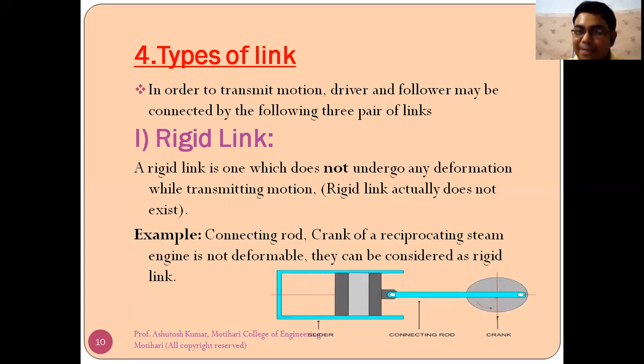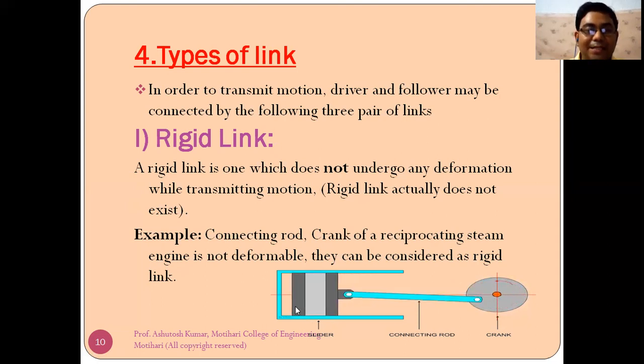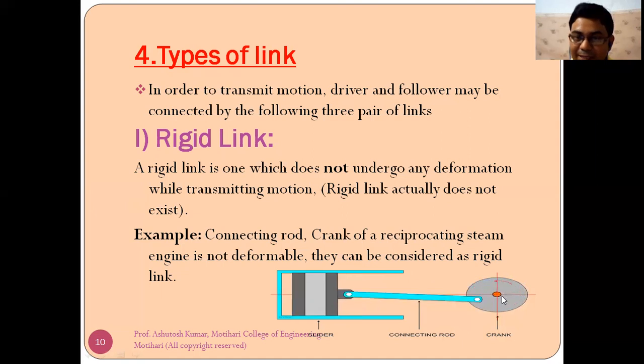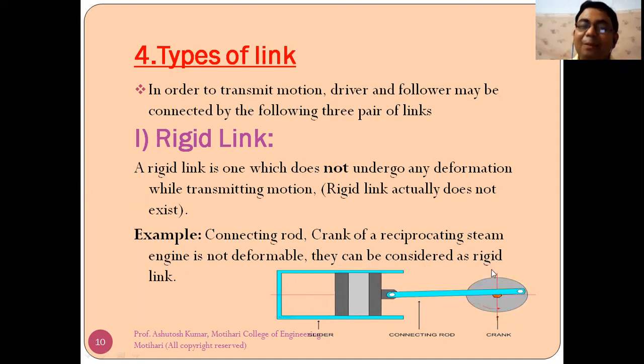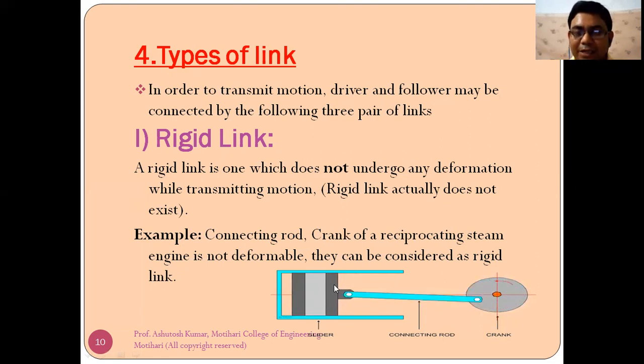So what are the examples of rigid link? The connecting rod is an example of a rigid link, like this connecting rod. Then the crank of a reciprocating steam engine, this circular portion that rotates 360 degrees, can be considered a rigid link. The piston is also considered a rigid link, and this cylinder is also considered a rigid link.